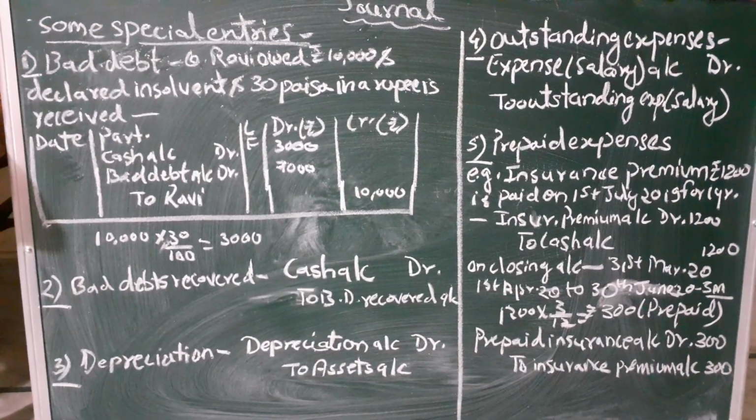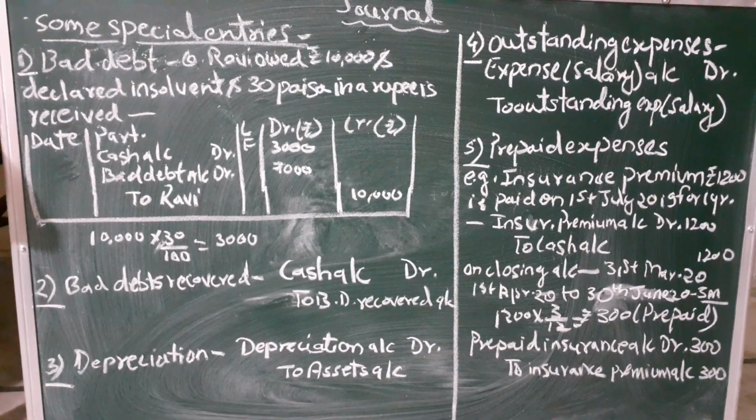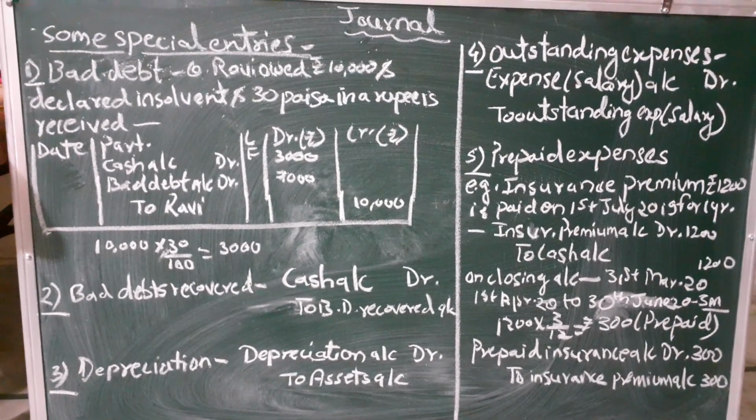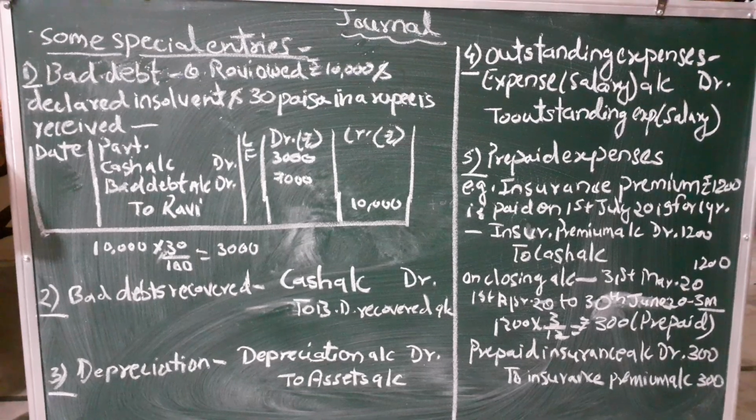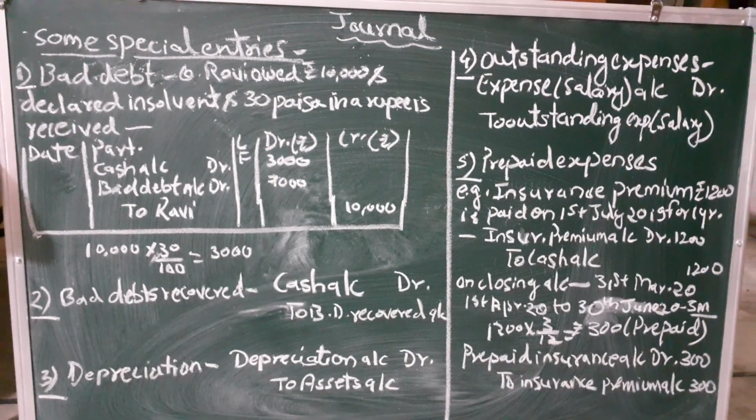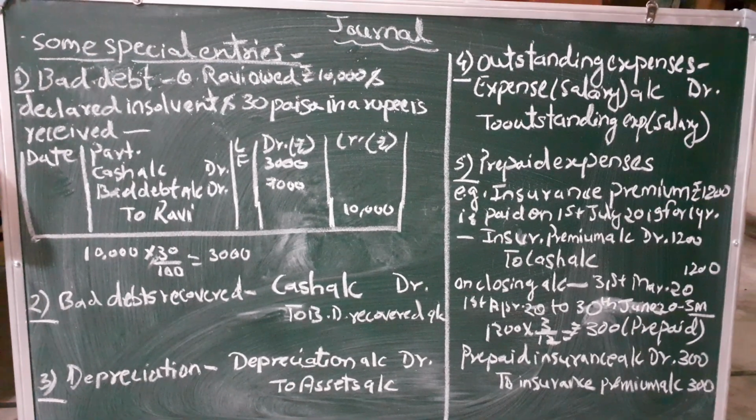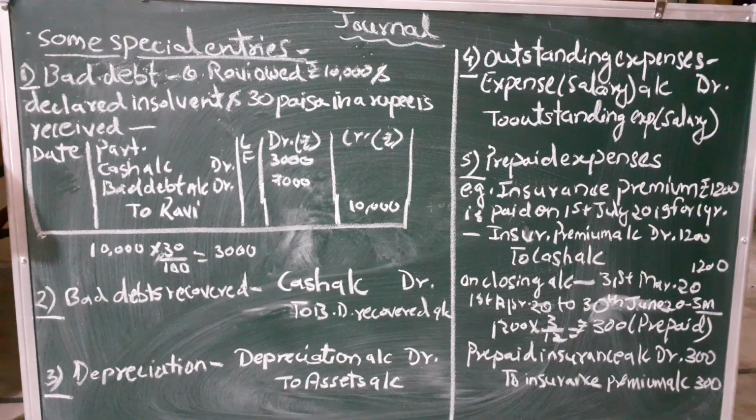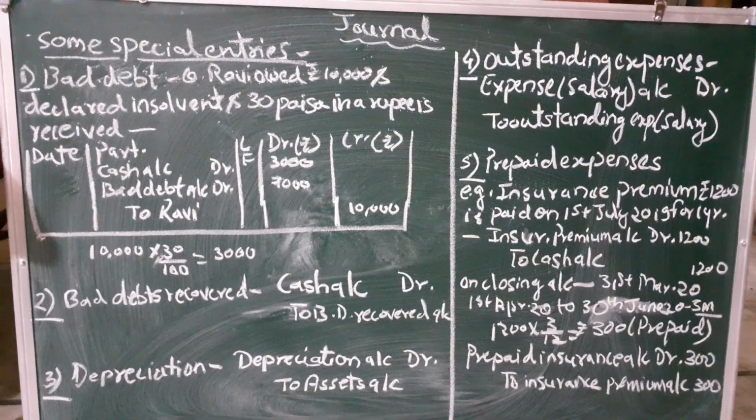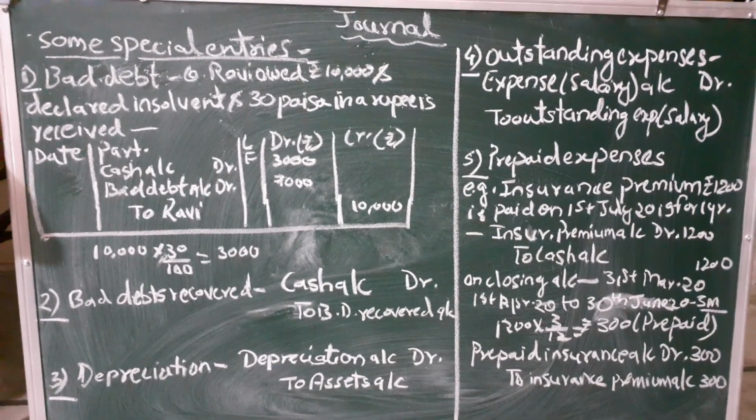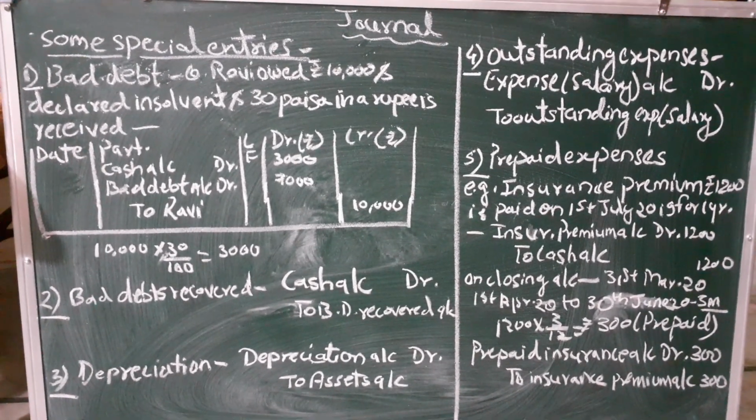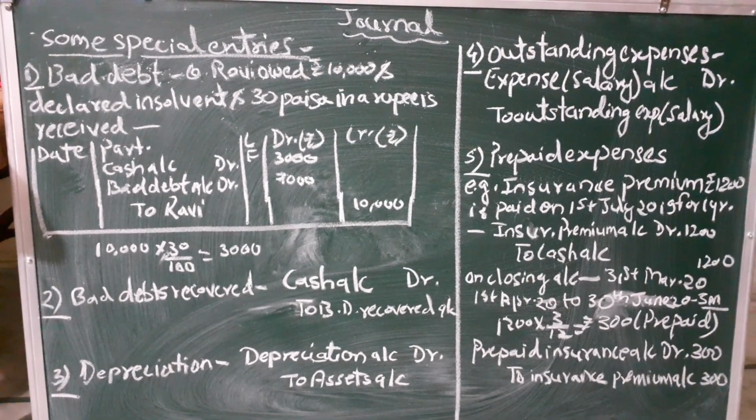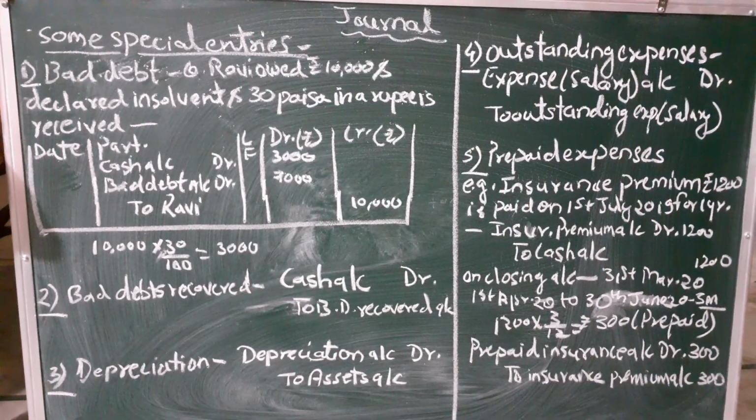Second entry is bad debt recovered. Sometimes it happens that an amount which we have already declared as bad debt, because of some other reasons, maybe the debtor is able to give the money, the lost money he may be able to recoup. So in that case it becomes bad debt recovered. So bad debt recovered is income, like bad debt is an expense, a loss, whereas bad debt recovered becomes income. Therefore the entry goes like cash account debited to bad debts recovered account.